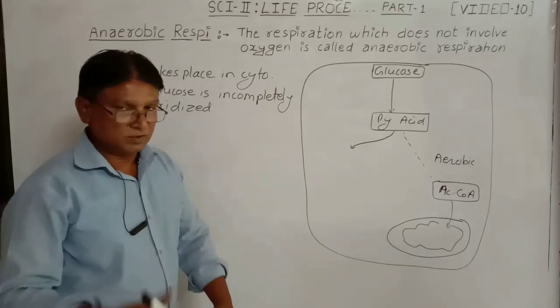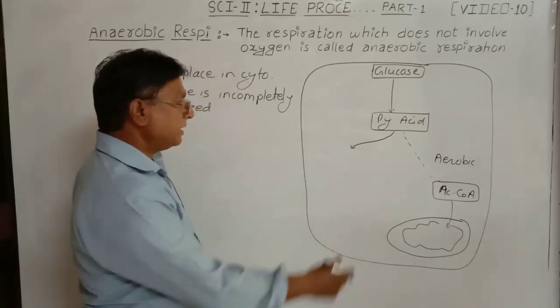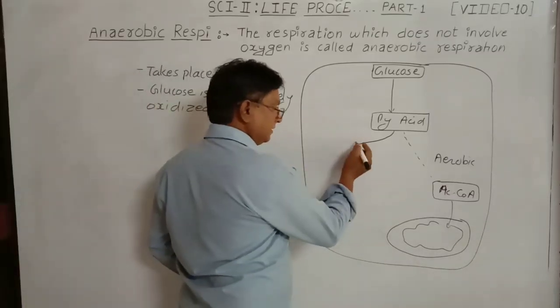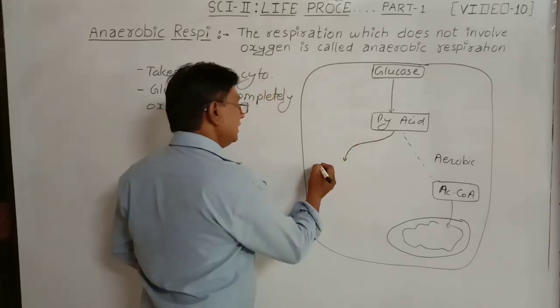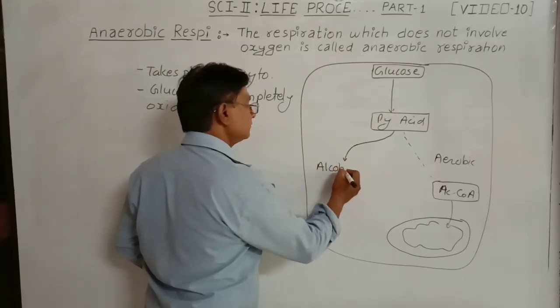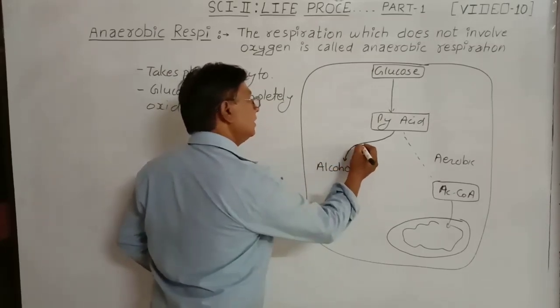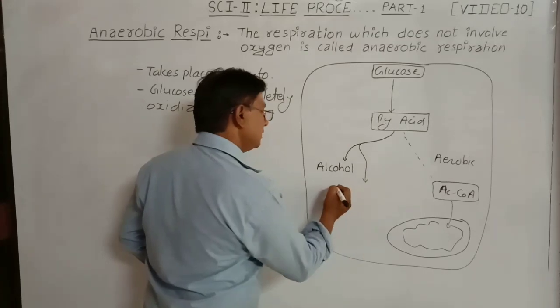Pyruvic acid gets converted into either alcohol or other compounds.